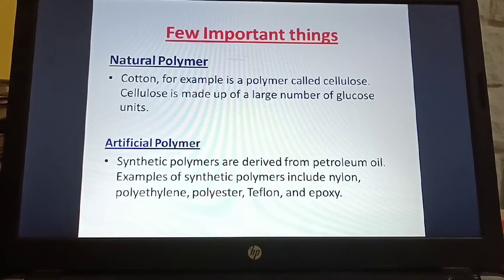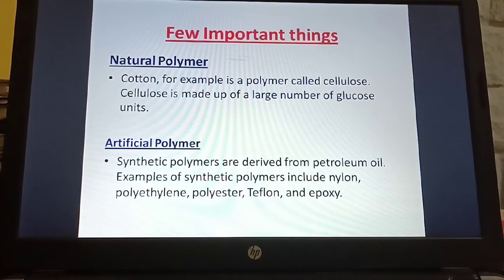The artificial polymers, the synthetic polymers, are derived from petroleum oil. Now you may be thinking petroleum is natural, isn't it? Yes, petroleum is natural. But for example, I am natural, and if I make something, that becomes artificial, because I made it.